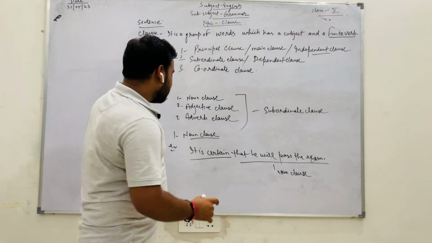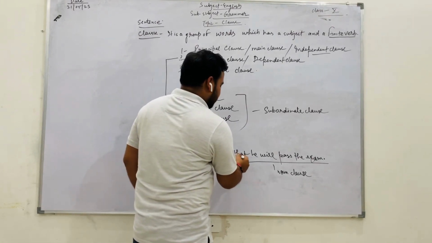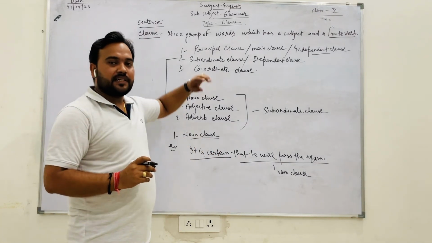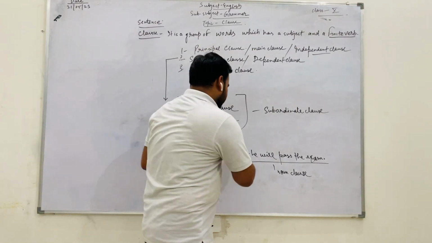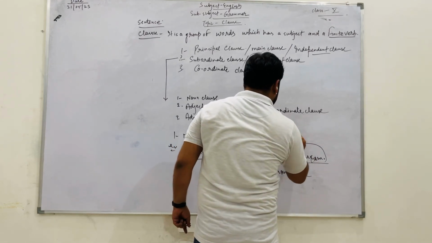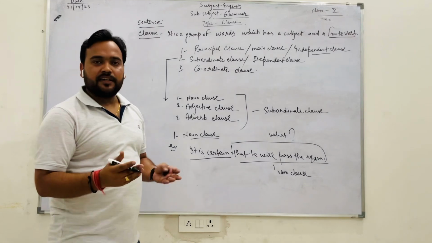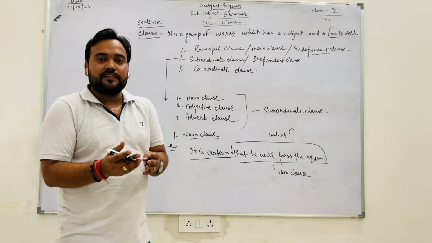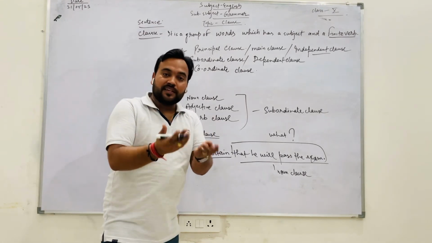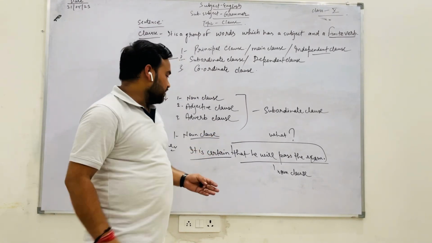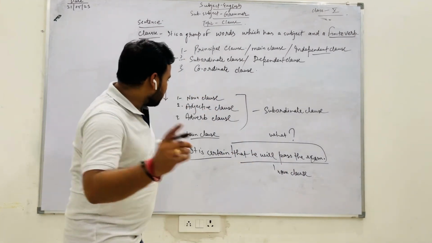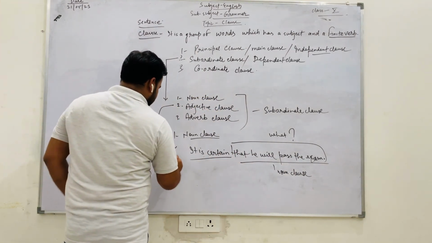Okay, clear? Because it is certain that, then what is it? He will pass the exam. It is certain what? That gives the answer of a noun. That is something noun, that is indicating. So that's why in 'It is certain that he will pass the exam', it is a noun clause. Now we are coming to the adjective clause.